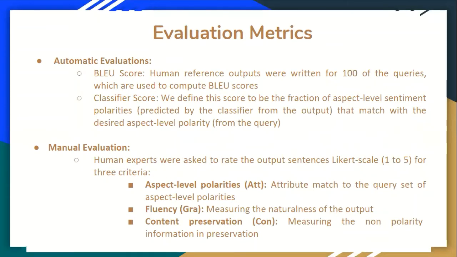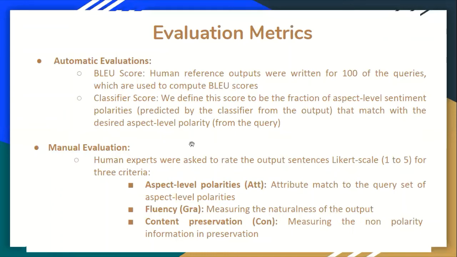So for evaluation, we do both automatic and manual evaluation. For automatic evaluation, we use BLEU score. We create 100 outputs for queries, created by human experts, and we compute BLEU scores against them. And we also define a classifier score. We define the score to be the fraction of aspect level sentiment polarities detected by the classifier in the output that match the desired aspect level polarity from the query.